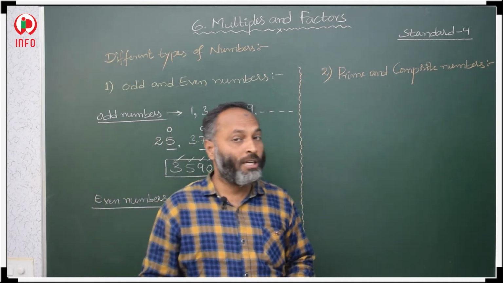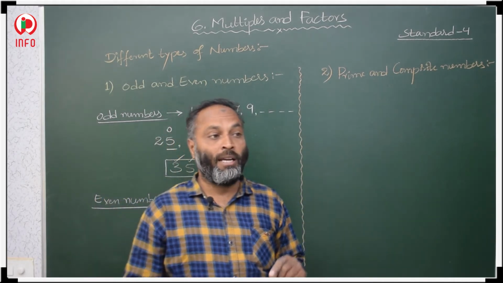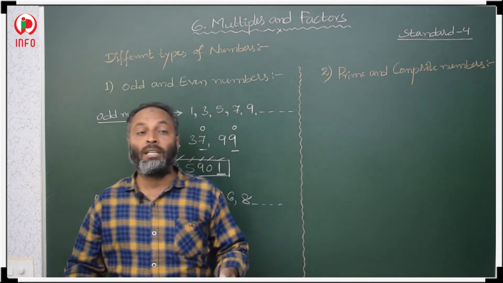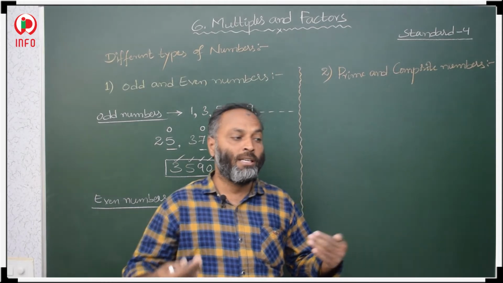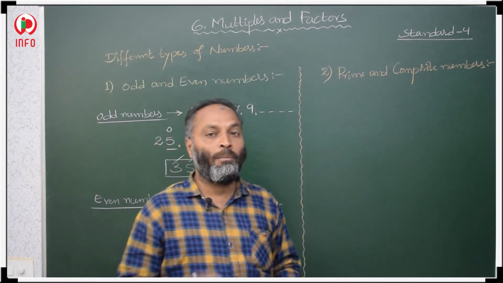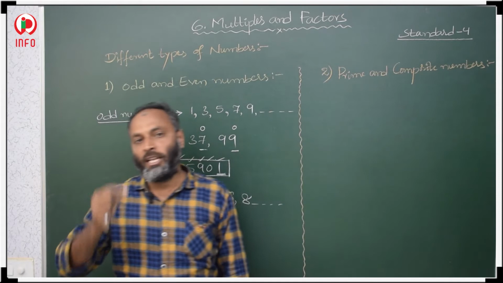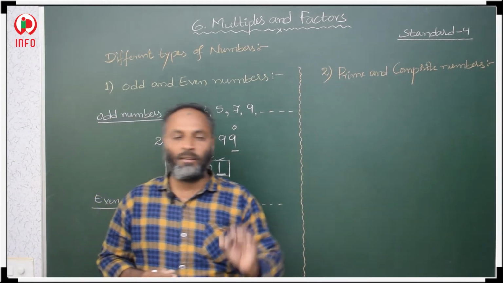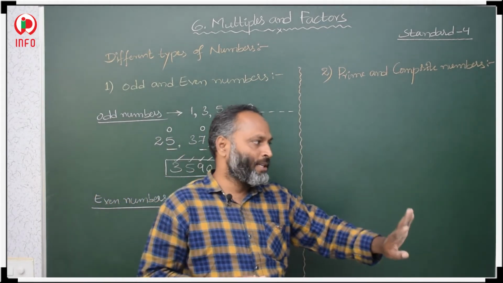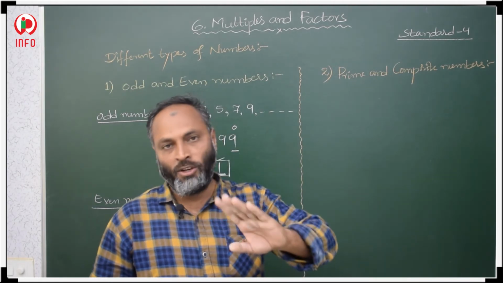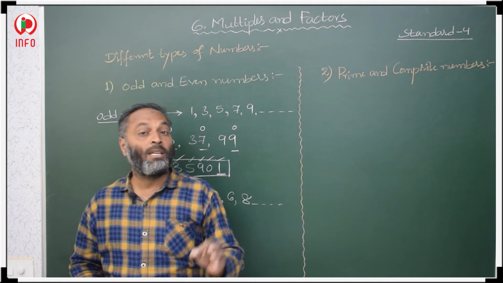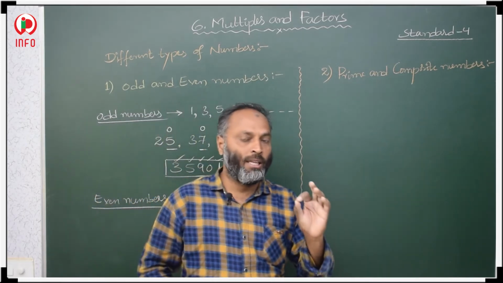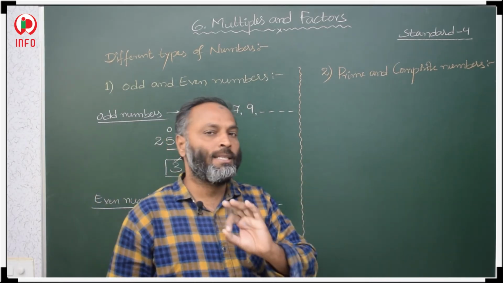Then how to check whether the given number, either it is a 2 digit number, 3 digit number, 4 digit number, or 5 digit number, is even or odd? By checking ones place. What is there in ones place? In ones place, if an even digit is there, then the number is even. If 0 is there, that is even, so the number is even. If in ones place an odd number is there, then the number is odd. That is it, simple theory.